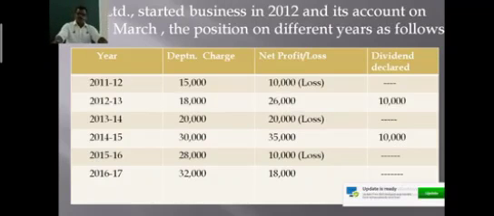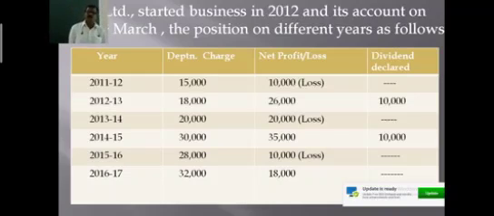So let us work out some examples on those two issues, that is divisible profits and also the declaration of dividends out of the reserves. Now, on the screen you can observe the example on XYZ Limited, which started business in the year 2012 and its accounts on 31st March of different years.